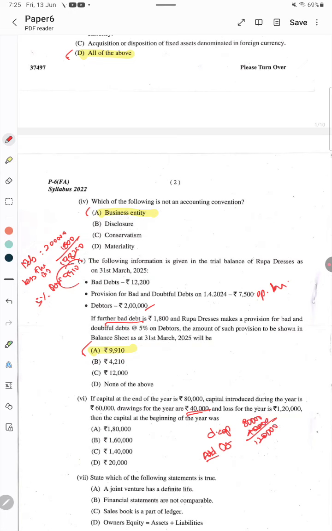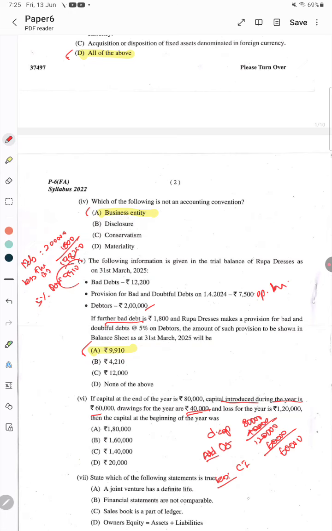Less, is there any capital introduced during the year? Capital introduced is 60,000 rupees, that also has to be deducted. So you deduct 60,000, the remaining balance is 60,000. Normally from this we have to deduct opening capital, but opening capital is not given.